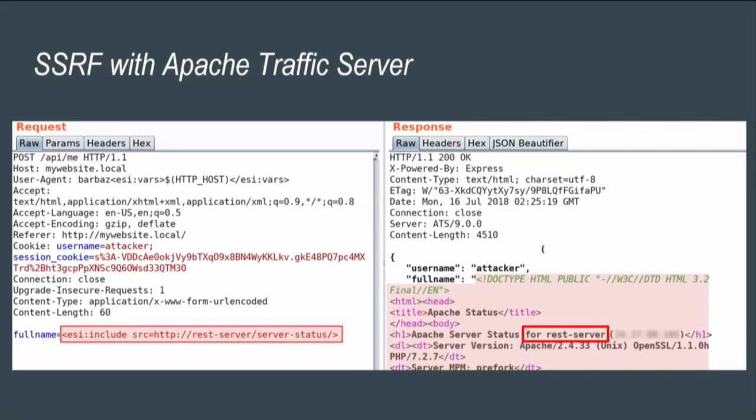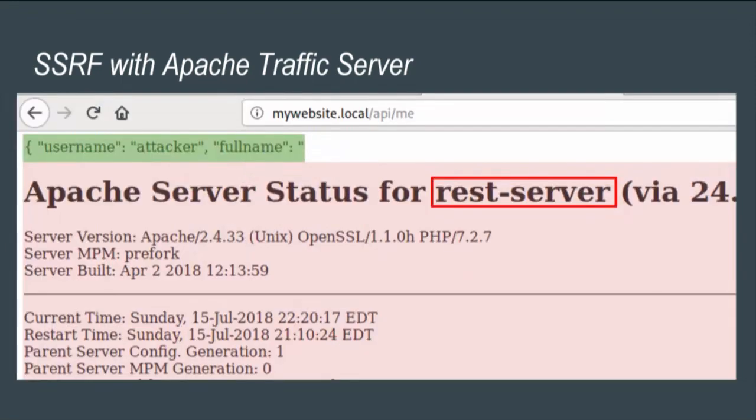And you can see in the response, in the reddish area, it went ahead and fetched that file for me, meaning that I can do server-side request forgery with ESI includes. Now, most ESI engines will not allow you to do server-side request forgery on arbitrary hosts, so you have to whitelist them prior to doing an ESI include of them. But some implementations will just allow you to do server-side request forgery through anything. For example, Squid Cache just allows you to ESI include whatever you want, so that's pretty nice.